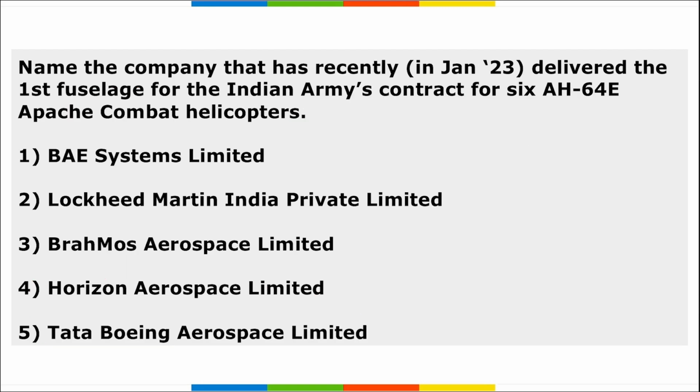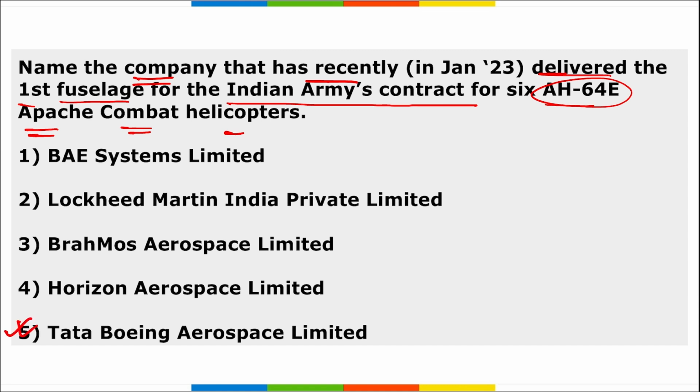Next is, name the company that has recently delivered the first fuselage for the Indian Army's contract for 6 AH-64E Apache combat helicopters. It is Tata Boeing Aerospace Limited. So the correct option is option 5.